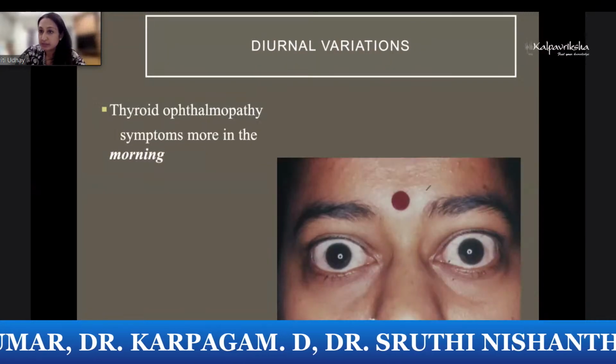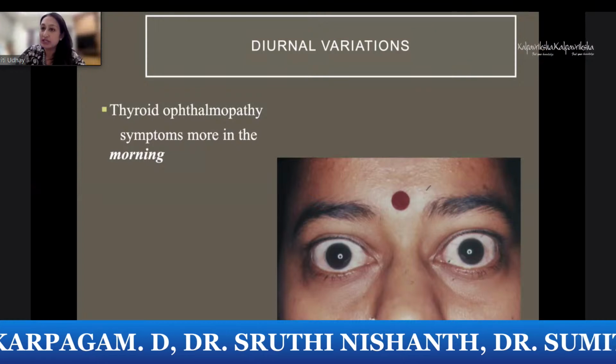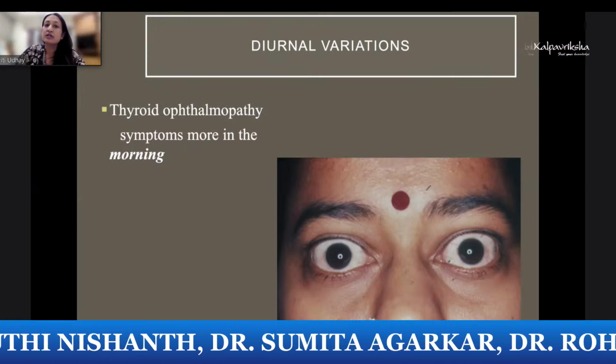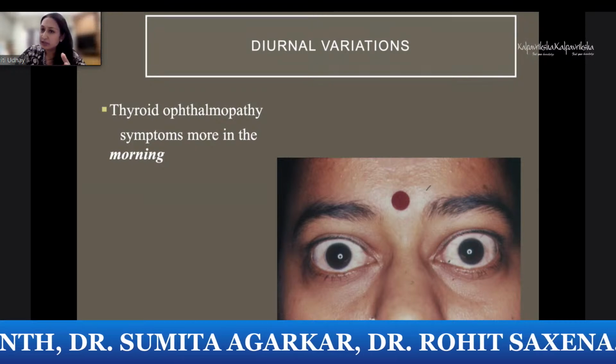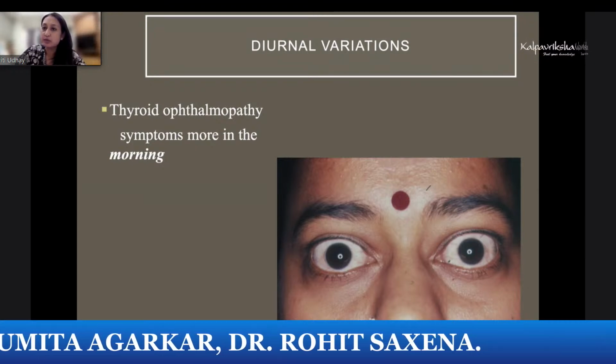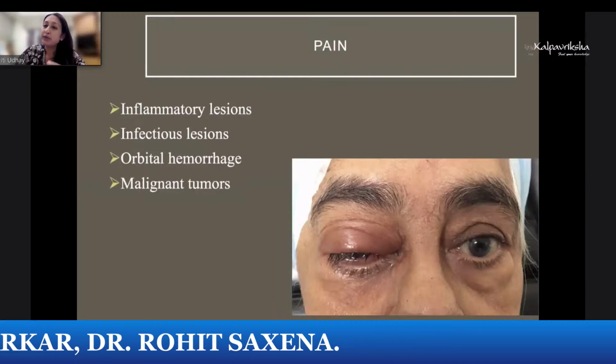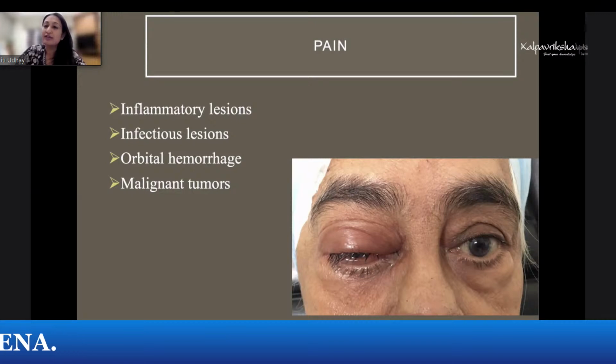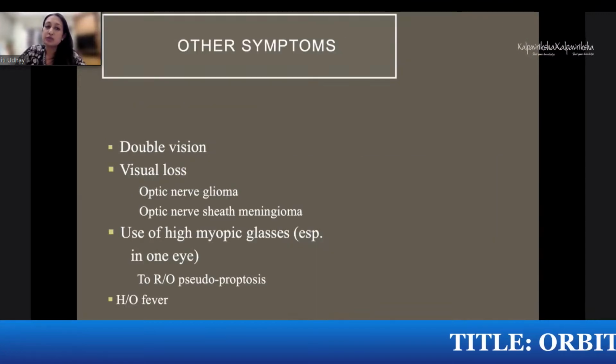Like if the patient is lying prone, you will see it. When he's straining, you will get it. So it will be intermittent. And of course, diurnal variation is very typical of thyroid. Thyroid patients have more problems in the mornings. And pain is a very specific symptom of inflammation, infection, any acute thing like an orbital hemorrhage or malignant tumor.